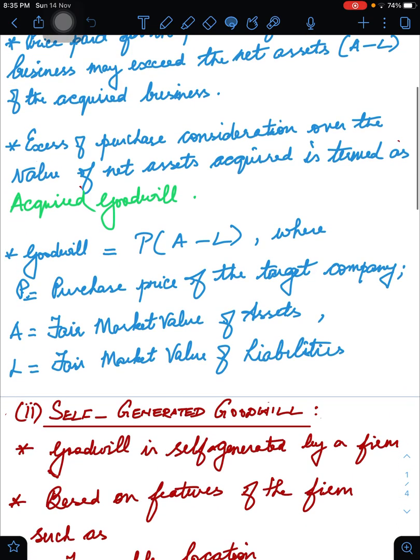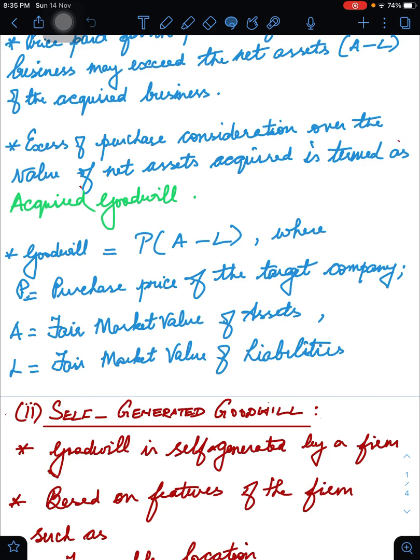Let us also consider another aspect of calculating this acquired price. Here you can see that goodwill can also be stated as the purchase price minus assets minus liabilities.